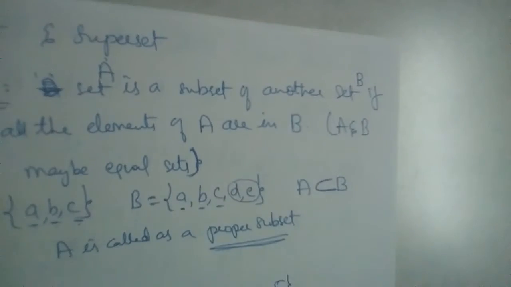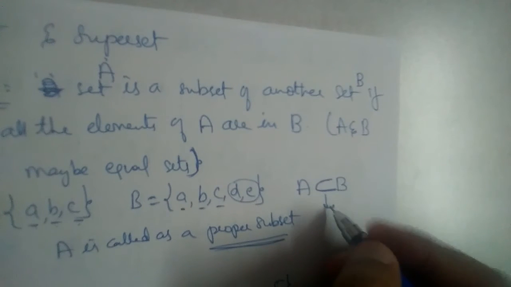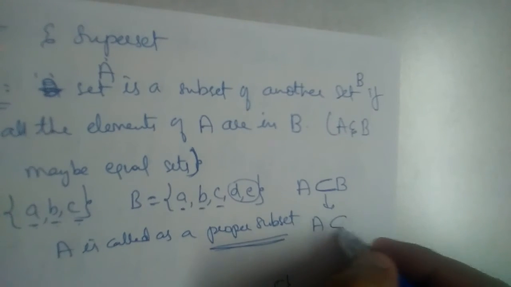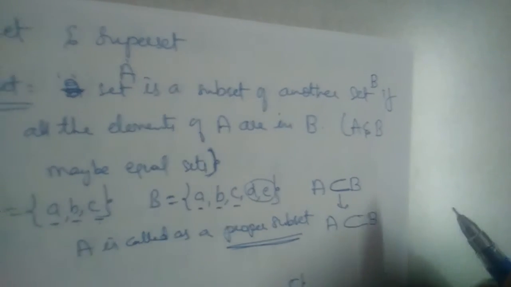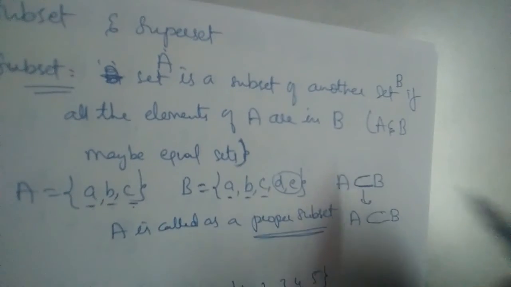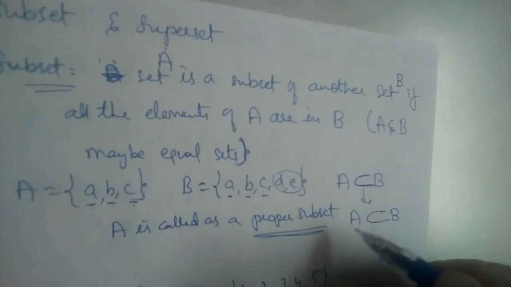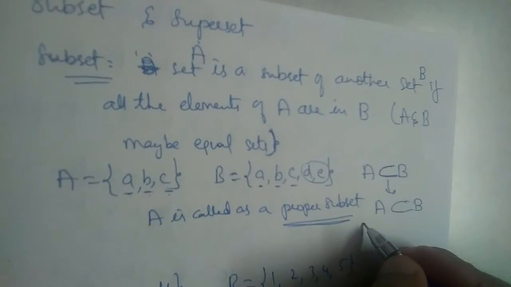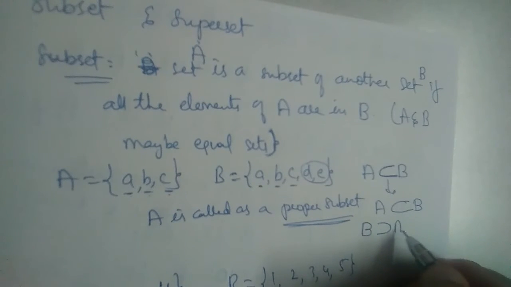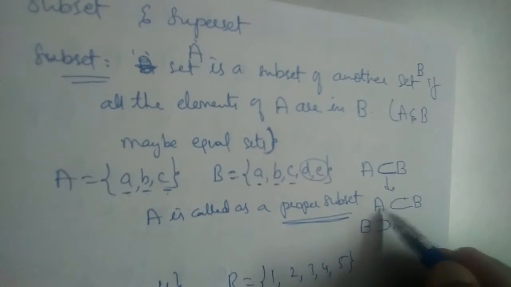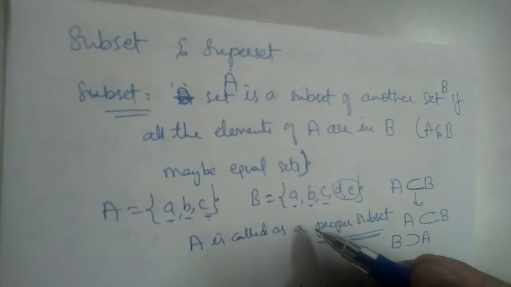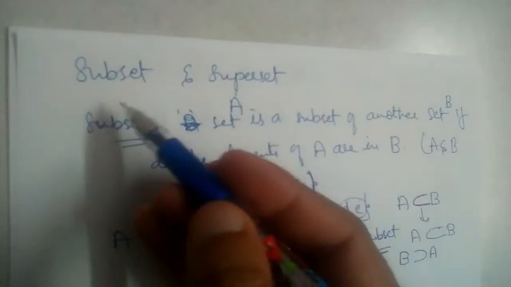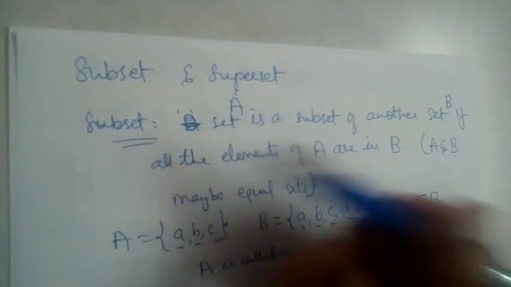This symbol represents subset. A is a subset of B. And what is superset? B is a superset of A. All right, we represent that as B ⊃ A. A is a subset of B, and B is a superset of A in this case. So subset and superset cannot be explained separately, right?